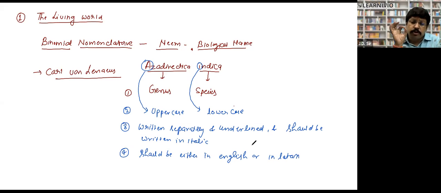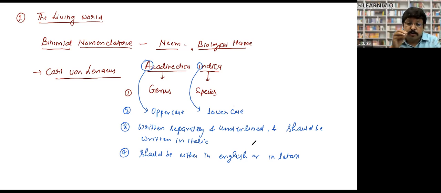So what about those things which do not have either an English or Latin name? For example, suppose there is an animal which is exclusively found in India. Then the name of that animal or plant will be in Hindi only.